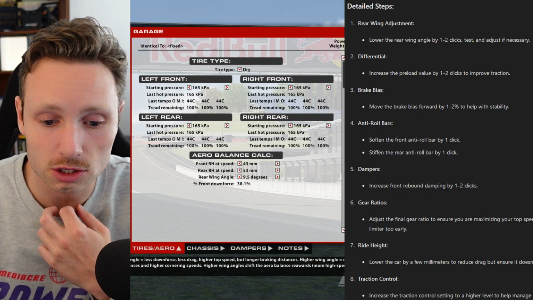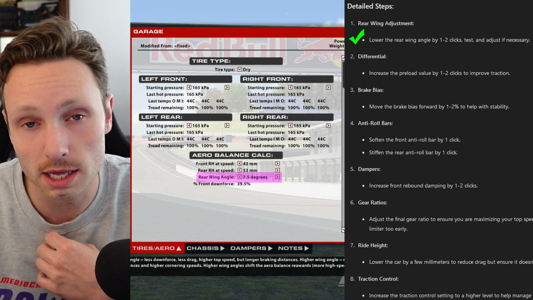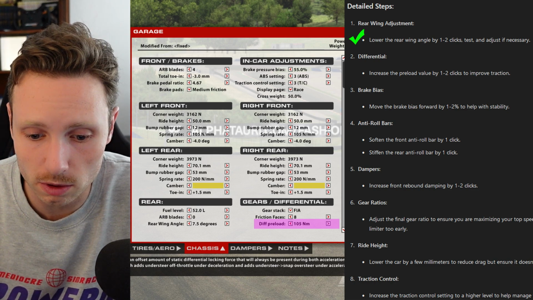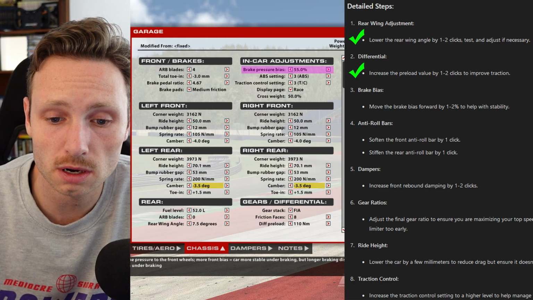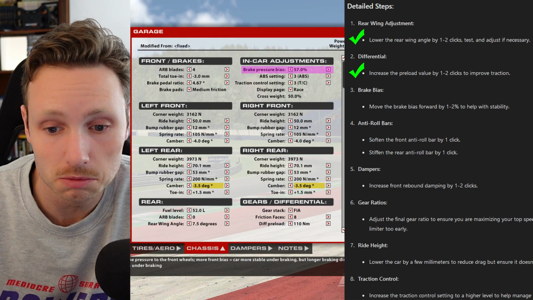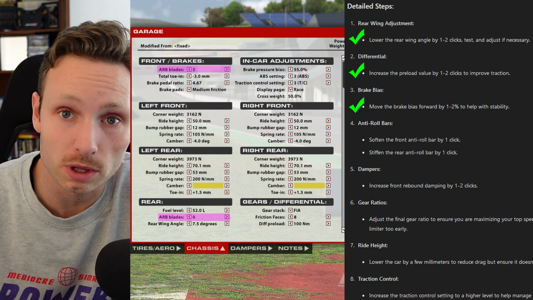We're gonna see if ChatGPT has the magic touch or if it just destroys this car completely. The first thing it tells us to do is to reduce the rear wing angle by 1 or 2 clicks. We're gonna do 2 clicks and we're gonna see if it works out. Increase the preload differential by 1 or 2 clicks. So we're gonna add 2 clicks to that. We're gonna move the brake bias 2% forward to help us with stability. Maybe it'll help.